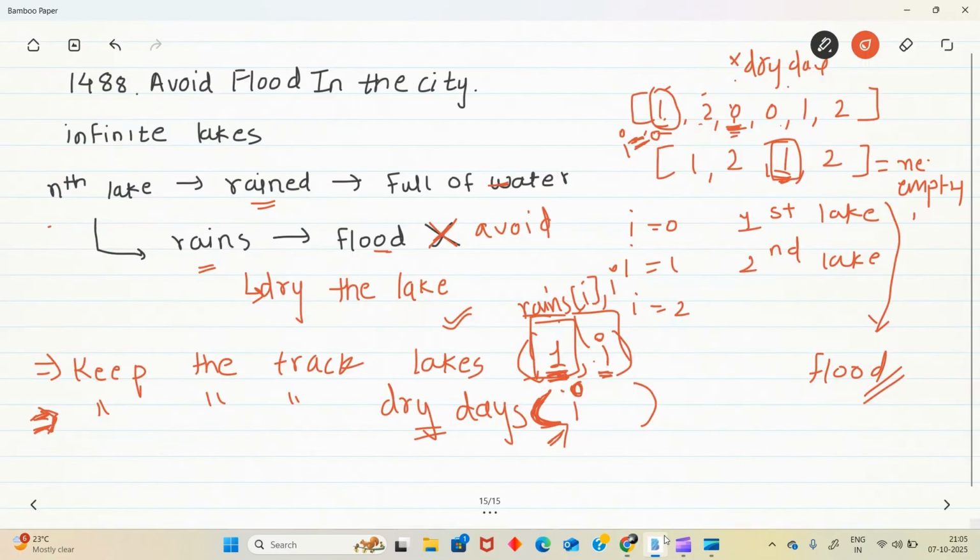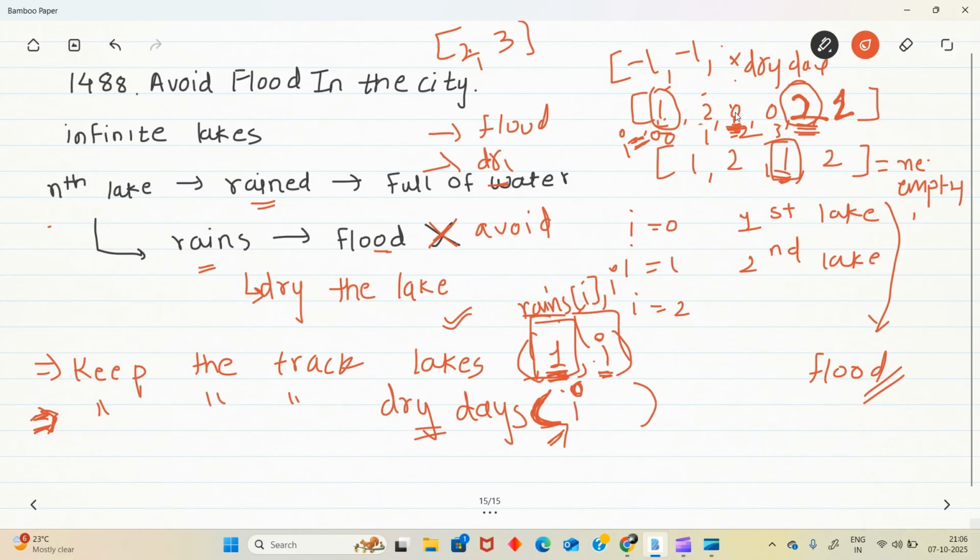So here let's say I have 2 and here I have 1. I got rain here, minus 1 here, 0. For this what we will do, we'll add 0 1 2 3, 2 and 3 index. And here after this I got 2. Now what I can do is either it will be flooded or I can dry it.